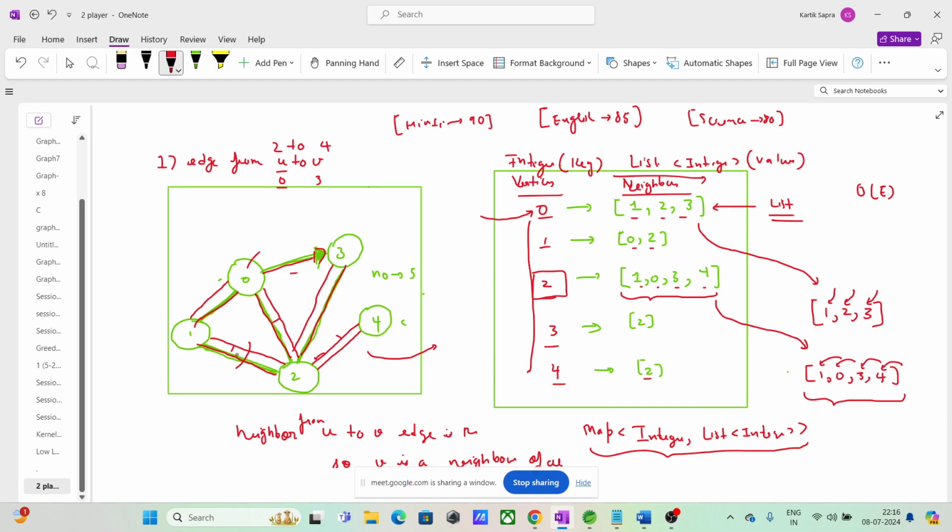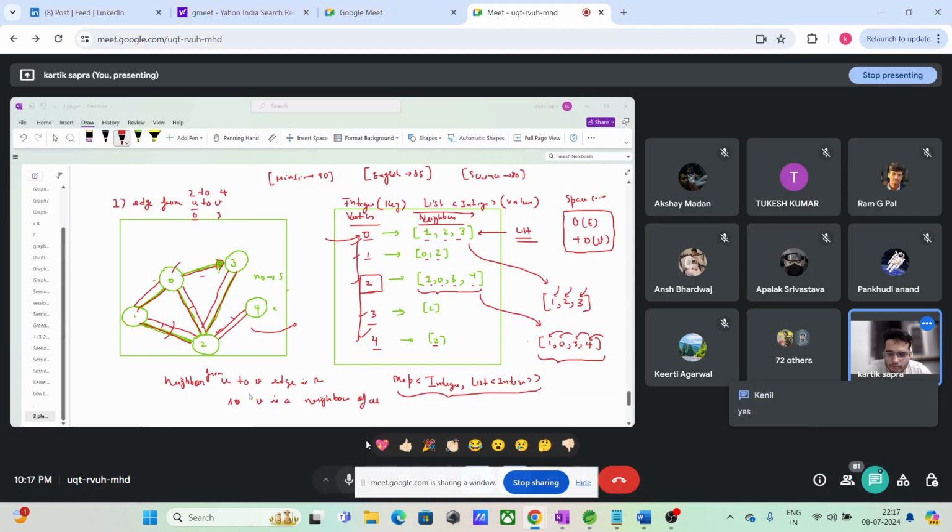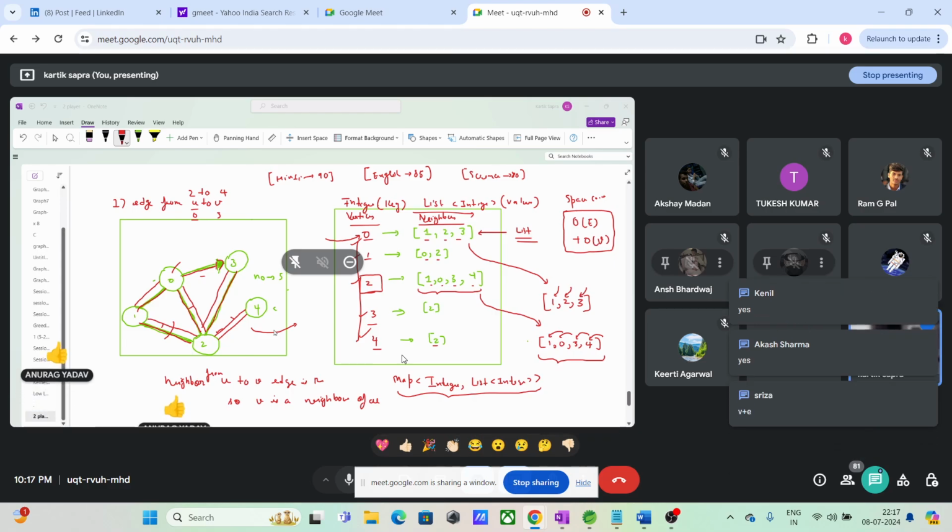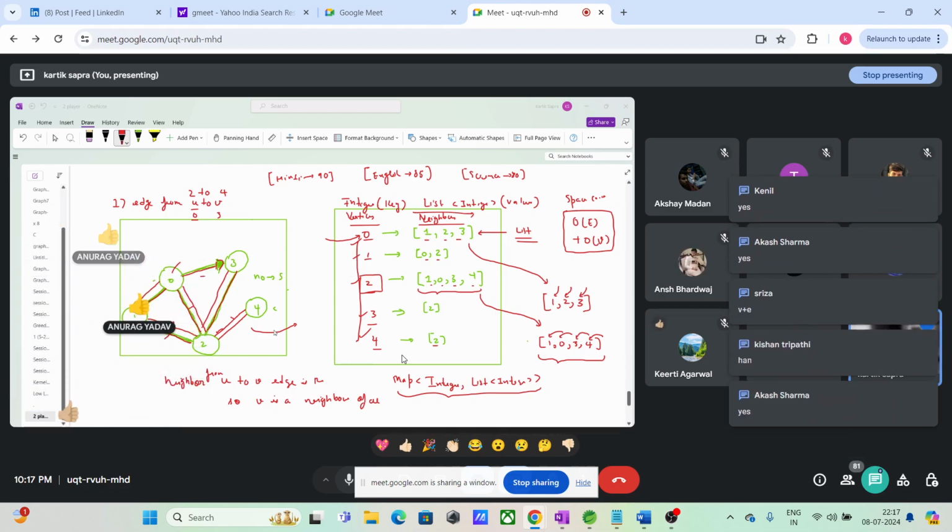Number of edges, how many are there? 1, 2, 3, 4, 5, 6, 7, 8, 9, 10, 11. We go with this just for this purpose, right? Plus this space also, so this is number of nodes. So that is the space complexity. What do you say? Is it clear to everyone? The space complexity part.